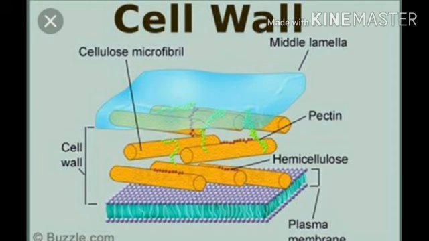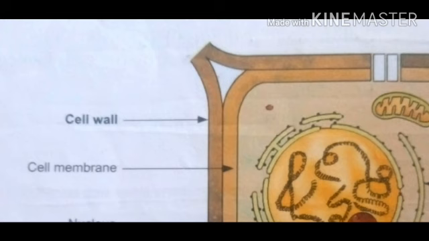So now the next heading will be cell wall, and the cell wall can be found only in the plant cell. So plant cells have an additional protective wall called the cell wall. It is thick, rigid and permeable, and it is made up of a carbohydrate called cellulose. Permeable means porous and allows the material to move in and out of the cell. And there is a big difference, and the only difference, between the plant cell and animal cell, that is the cell wall, which can be found only in the plant cell.